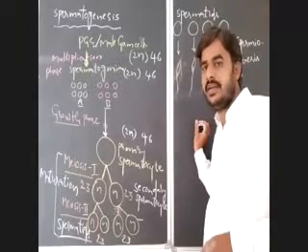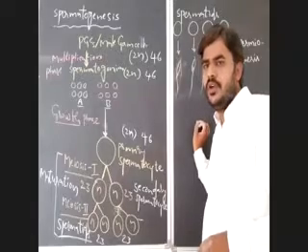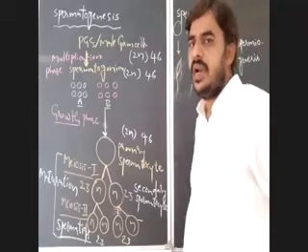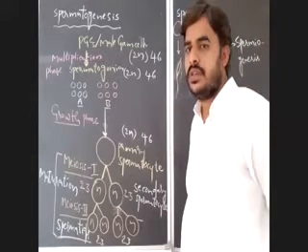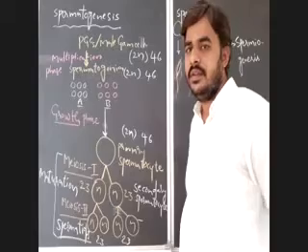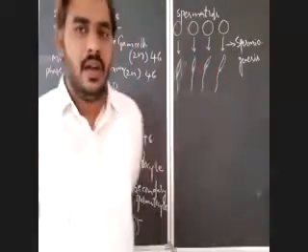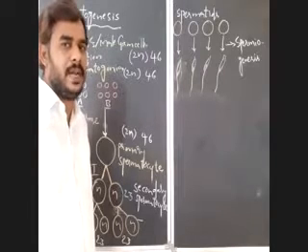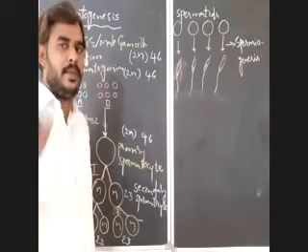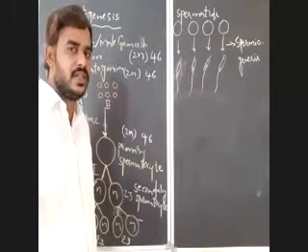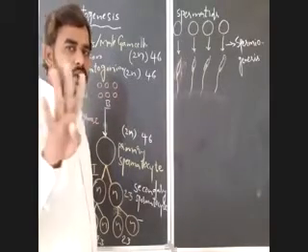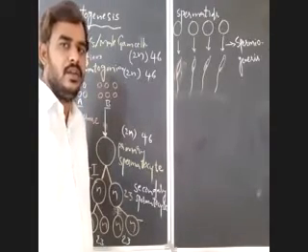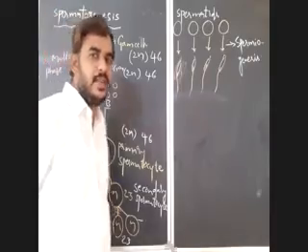Okay, they may ask in exam, to produce 1000 spermatozoa, what is the number of primary spermatocytes required? One primary spermatocyte produces 4 sperms. So to produce 1000, divide by 4. What is the total number? 250 primary spermatocytes are required.